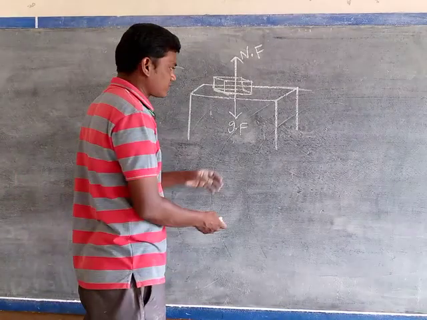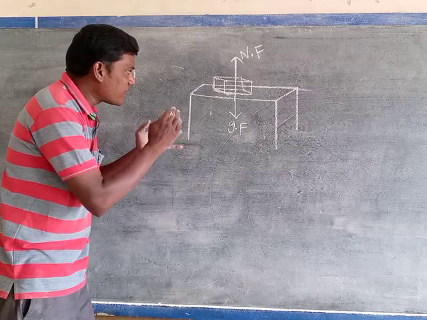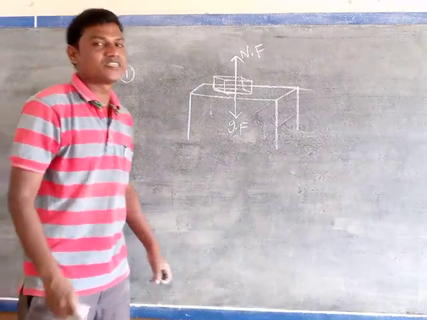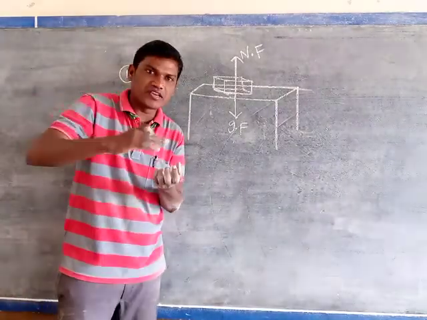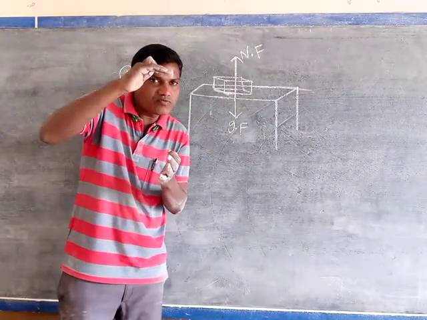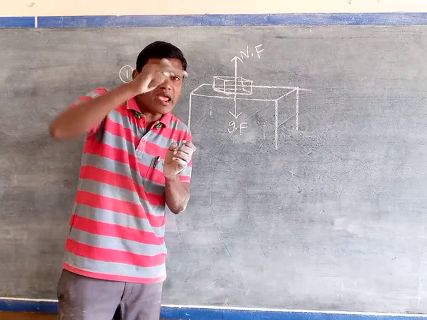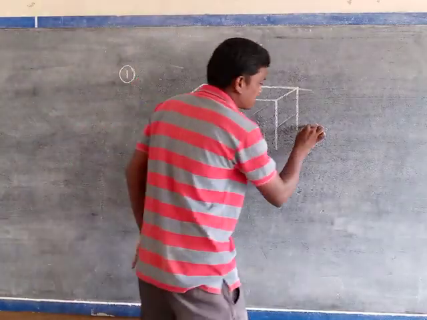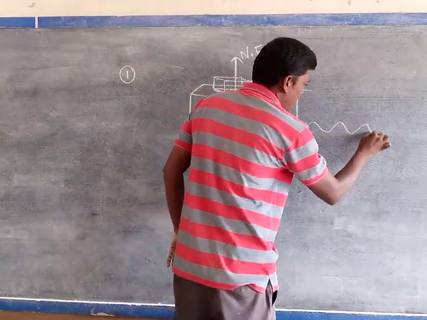One thing is there. What is the main cause of friction? Every surface of a body, either the upper surface, lower surface or side, will have some elevations and depressions like this. This is called elevations and depressions.